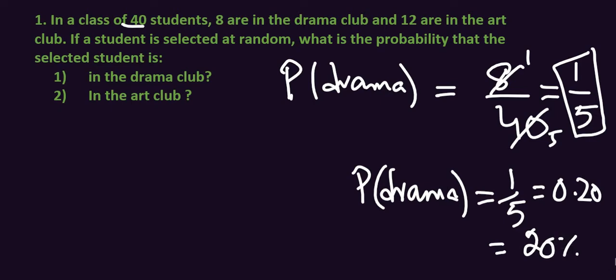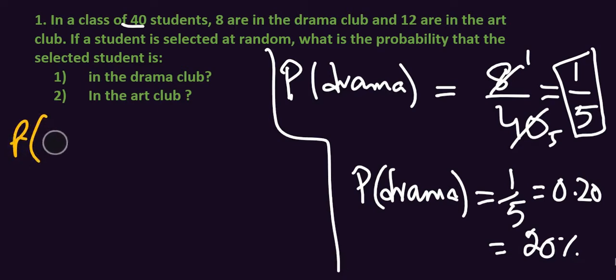Okay, now we are finding the probability of art club students. How many art club students are there? There are 12 art club students. And how many total students are there? Total are 40 students.